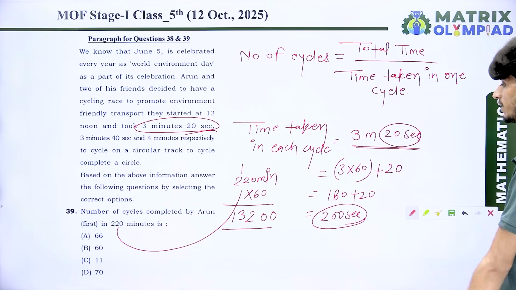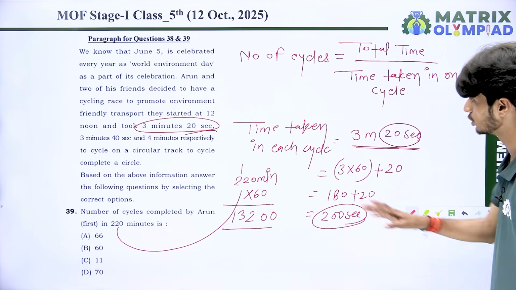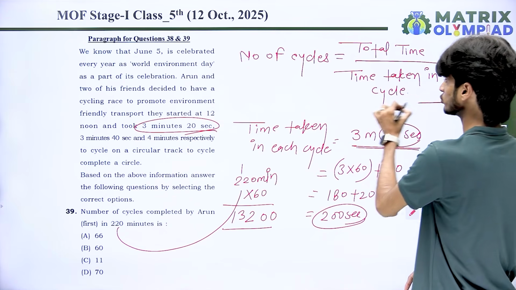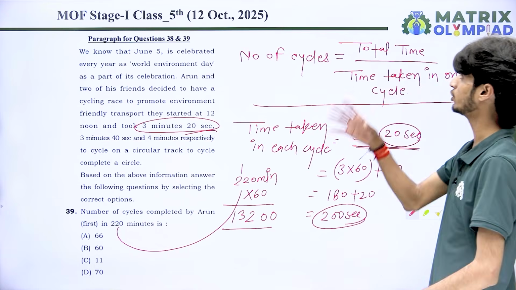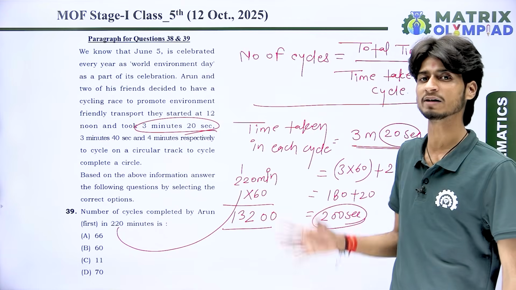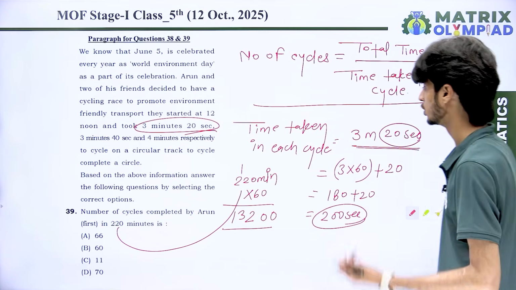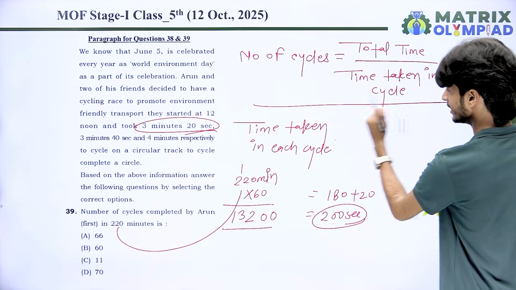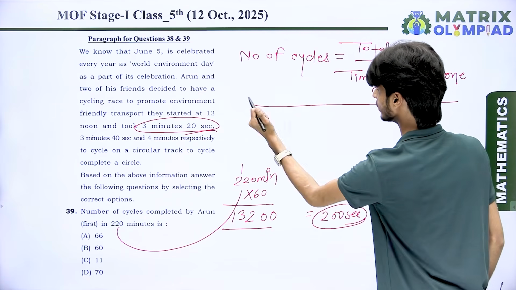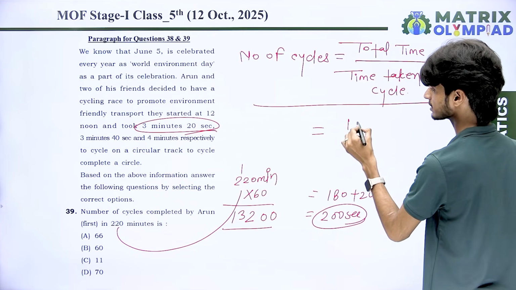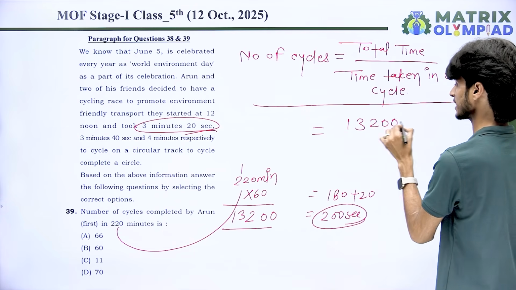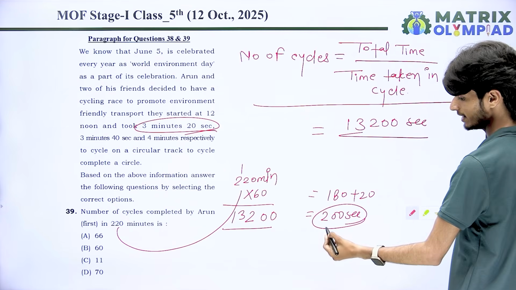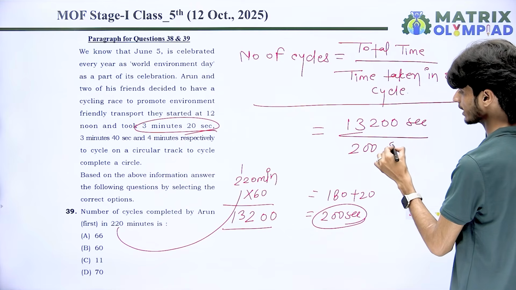Okay. So here we want to divide it by 200 because according to the formula of number of cycles, we do total time divided by the time taken in each cycle. So look at here, the total time is 13,200 seconds, divided by 200 seconds.